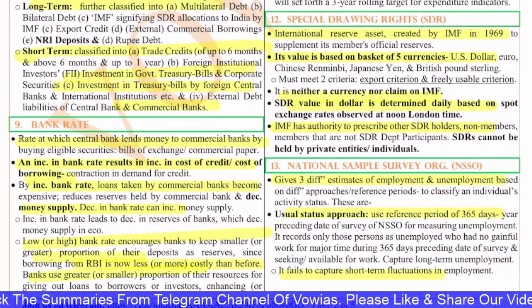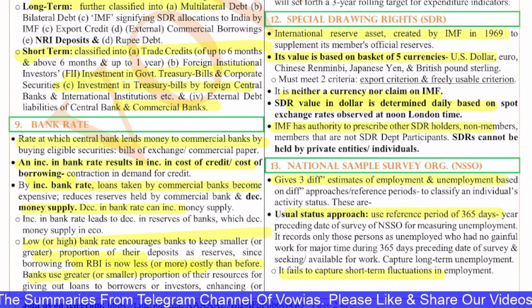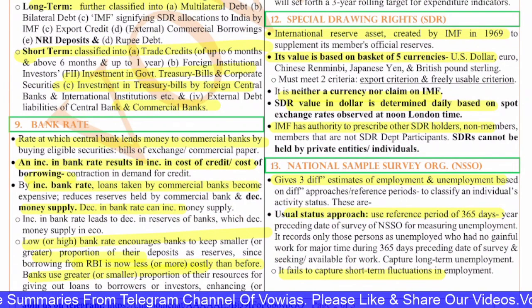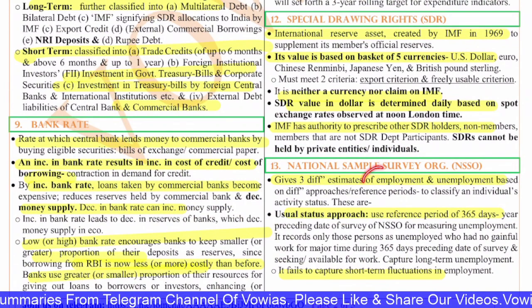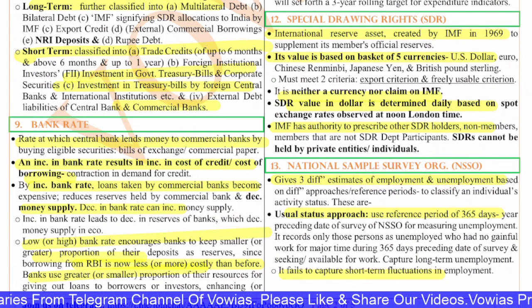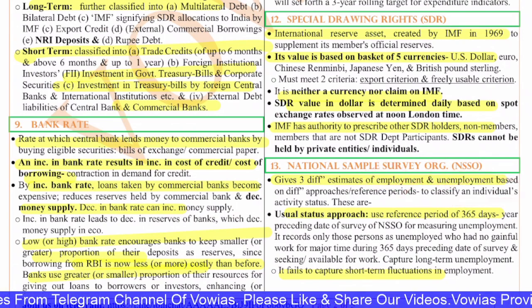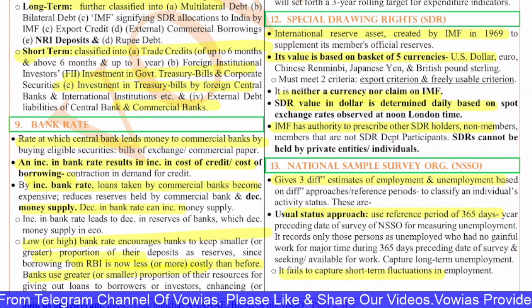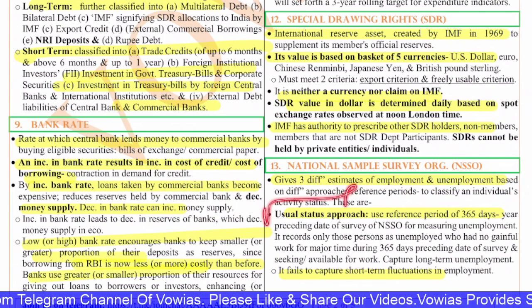Next, the 13th question is on the National Sample Survey Organization, the NSSO. It gives 3 different estimates of employment and unemployment based on different approaches or reference periods. This is basically to classify an individual's activity status. They are, first, the usual status approach.